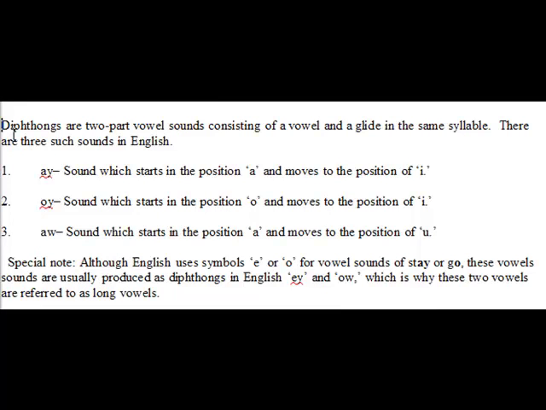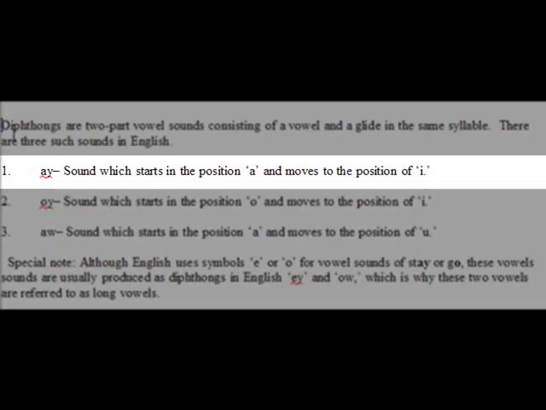Diphthongs are two-part vowel sounds consisting of a vowel and a glide in the same syllable. There are three such sounds in English. Number one, I. The sound which starts in the position of ah and moves to the position of e.